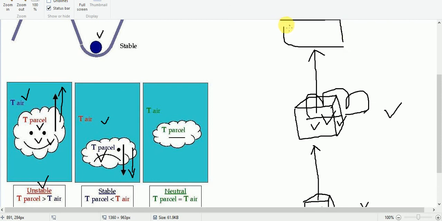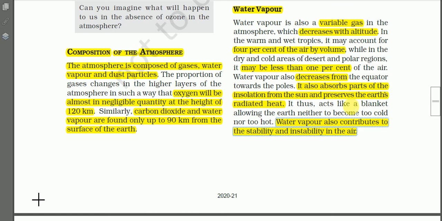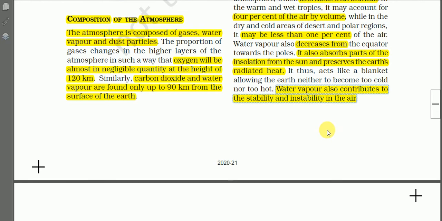So in this way, water vapor also contributes to the stability and the instability of the atmosphere, and it is only because of water vapor that we have weather phenomena. We have formation of clouds, formation of fogs, thunderstorms, rainfall, precipitation, different types of weather phenomena. It is only because of the presence of water vapor in the atmosphere.